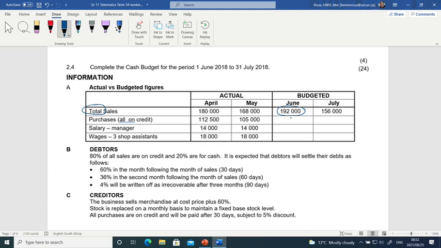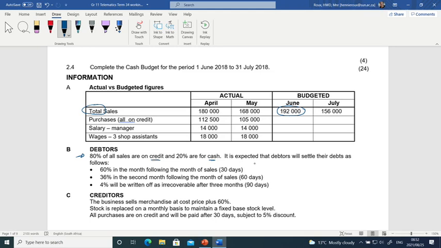But now we're looking for the credit sales. And here under information B, they tell us that 80% of all sales are on credit. So if I calculate 80% of the 192,000, then I will get the credit sales. If I calculate 20% of that, then I will get the cash sales.